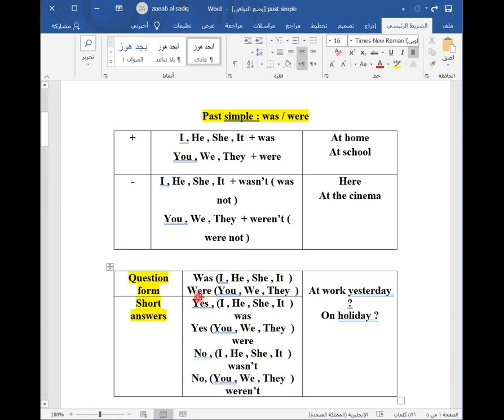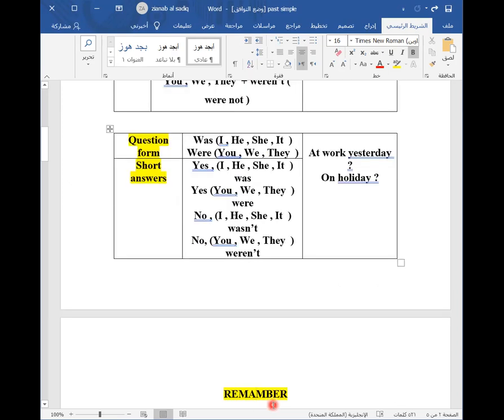Also, we use were with you, we, they. For example, were they at work yesterday? Or were we on holiday 2 days ago? And the answer will be yes, you, we, they were, or no, you, we, they weren't.